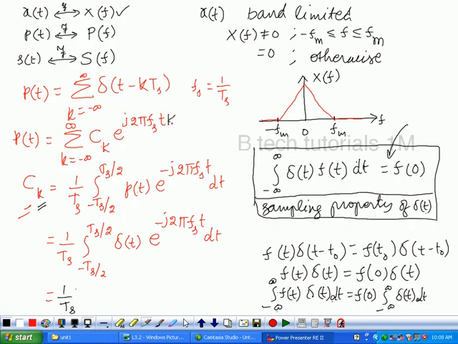Okay. Is it? The Fourier series representation minus infinity to plus infinity ck e power j omega s t into k. Okay. We forgot k value. K is there. You correct it.